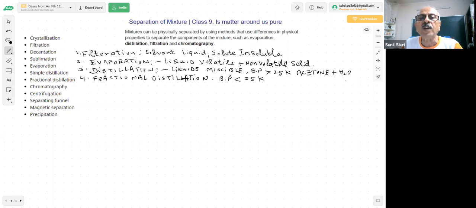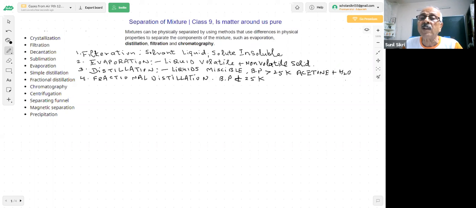Here we have shown you last time, this is an improved distillation in which a fractionating column is used. What we attach is a fractionating column, and inside the fractionating column there is a long tube which has beads. So if you have two liquids with a boiling point difference of less than 25 K, the higher boiling liquid moves up, the lower boiling one evaporates, recondenses, and by this way we are able to separate mixtures of hydrocarbons present in petroleum products.